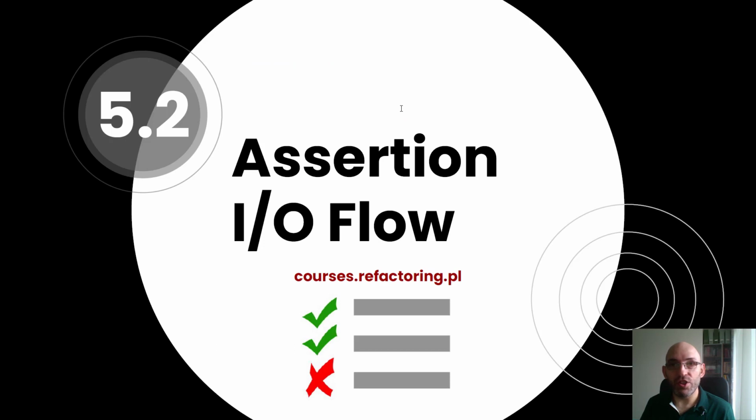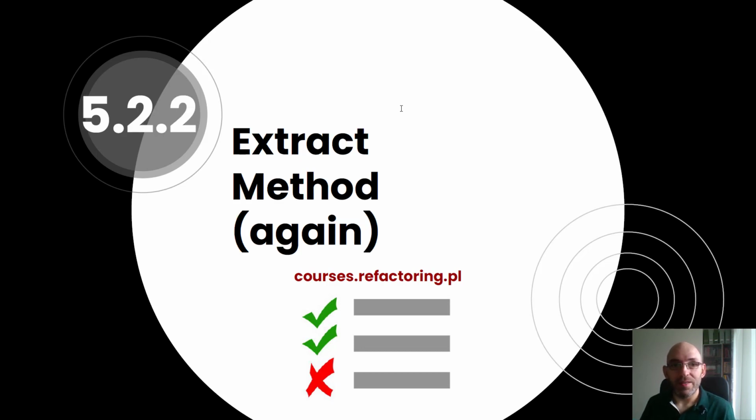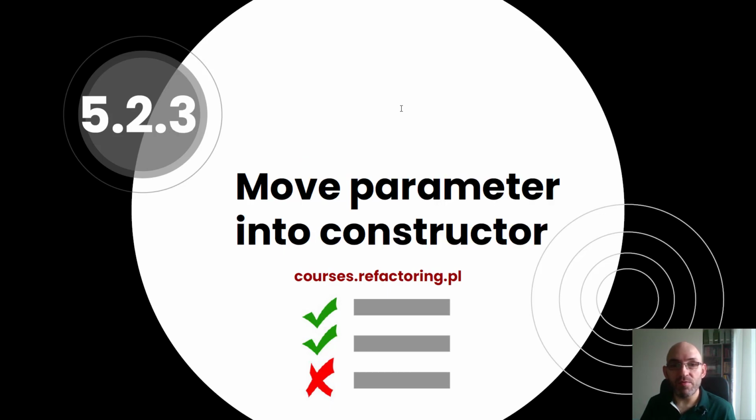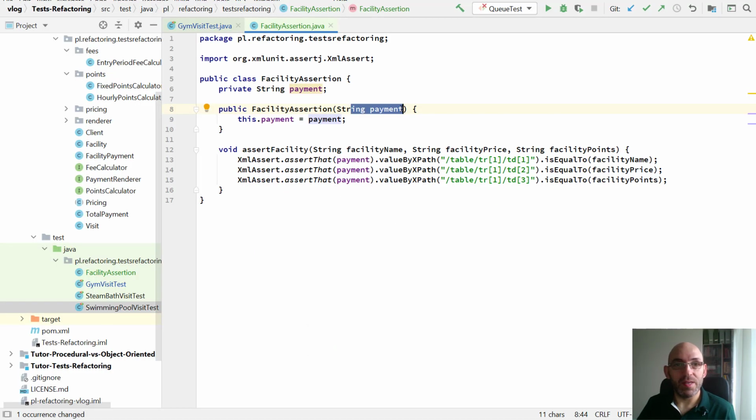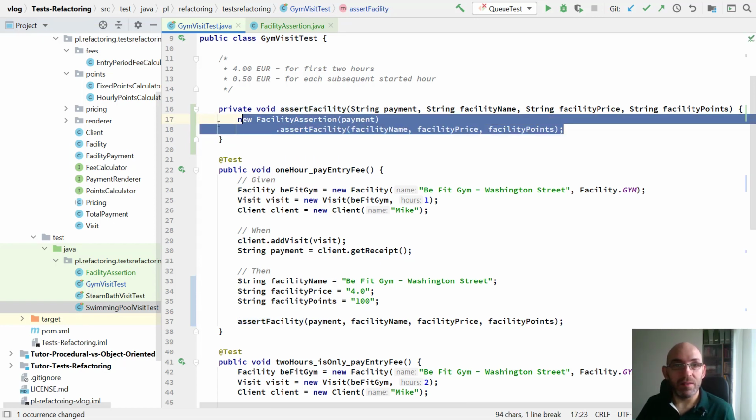So as you see, to achieve assertion input-output flow, we have inlined the field that was the side effect of extract delegate. Then we extracted the method again. The assertion method then was calling the constructor inside it, and we moved the input parameter from the method into the constructor. So here is what we have achieved. This method is used only once, and currently, as you see, it calls the constructor and then calls the method.